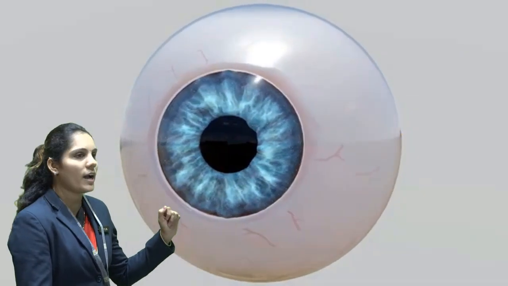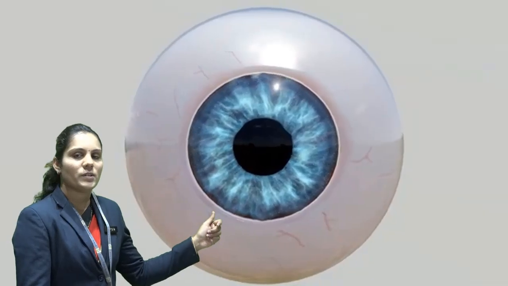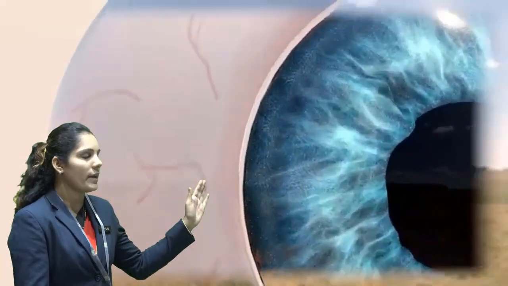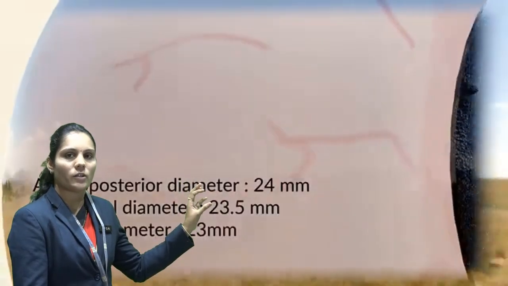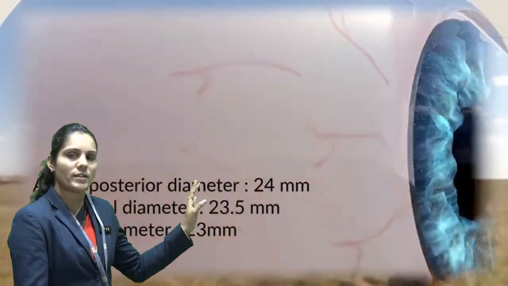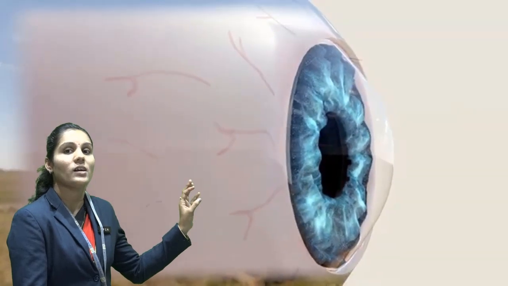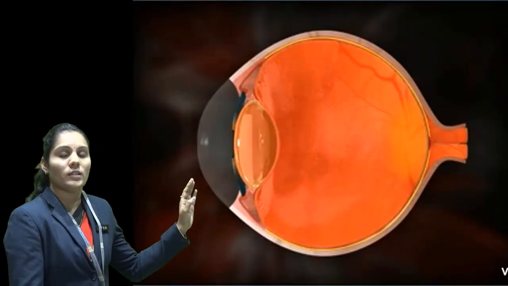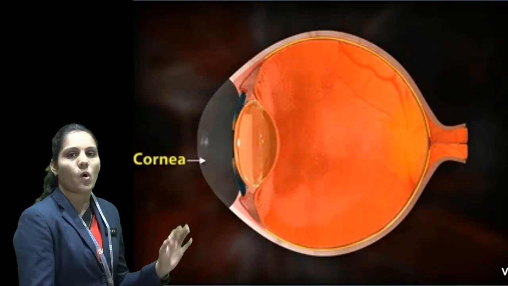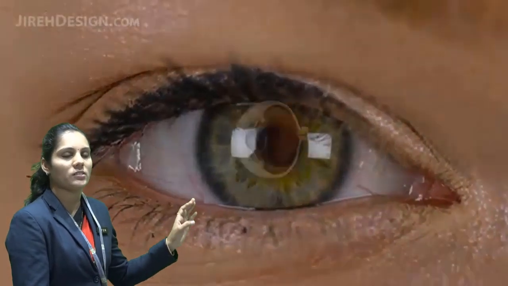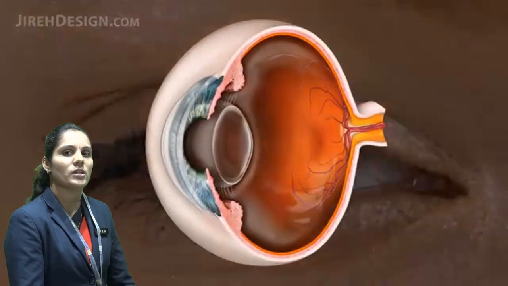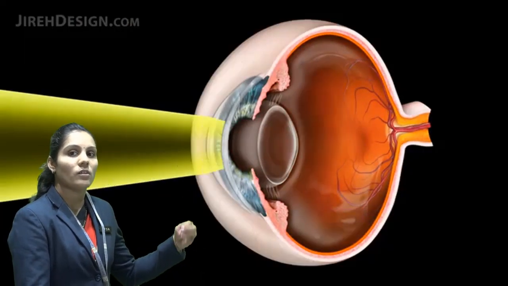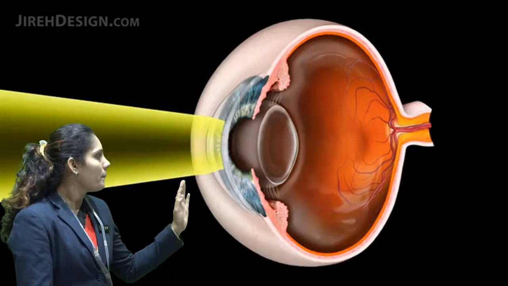After that you can see a transparent part of our eyes. On the outer layer, the outer part of our eyes, it is very transparent. It is just like the lens of a camera. That part is known as the cornea. The cornea has a thick, circular structure. It receives the light from the object.